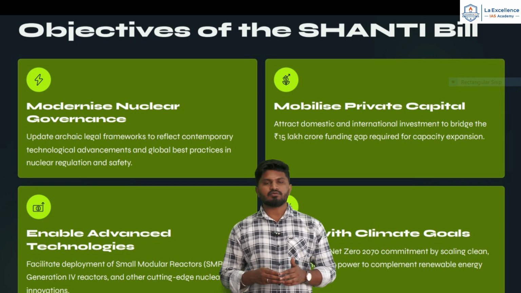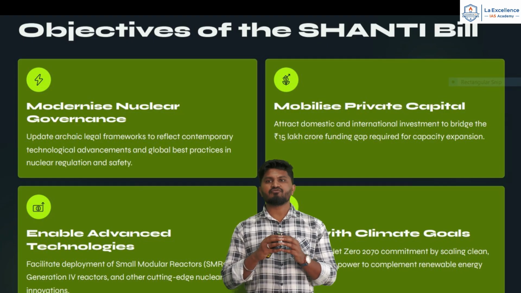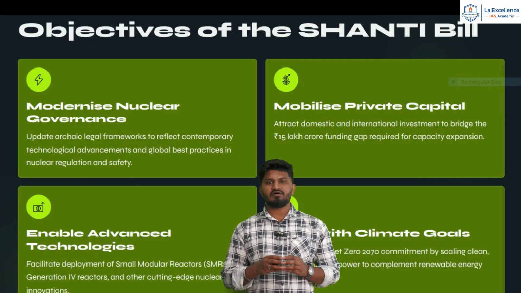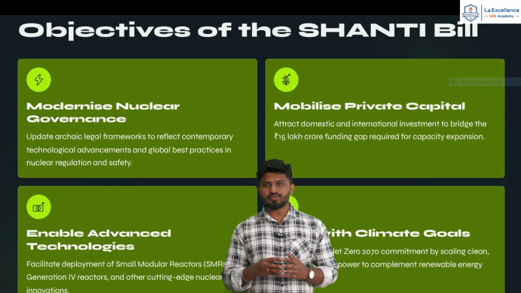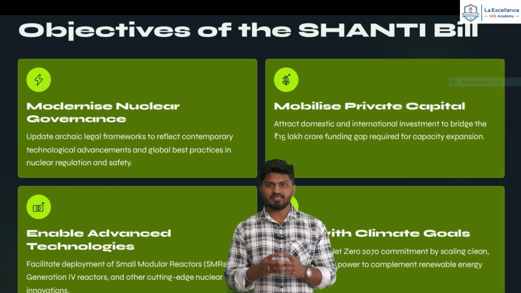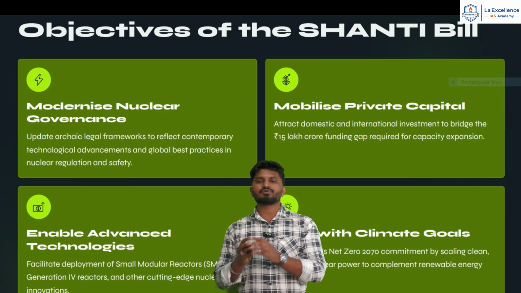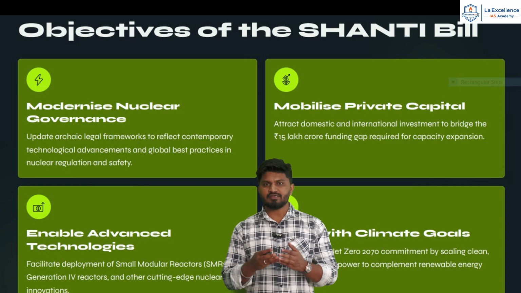Next, aligning with the climate goals. One of the important aims of Prime Minister Modi is the Panchamrit, and one of the goals under Panchamrit is to achieve net zero status by 2070. In order to achieve net zero status by 2070, we need clean energies. So the aim of the Shanti Bill is to scale clean baseload nuclear power to complement the renewable energy sources. So not only nuclear energy but also other renewable energy sources are working in tandem. This bill is just complementing the climate goals.